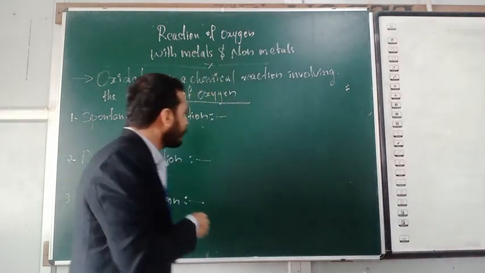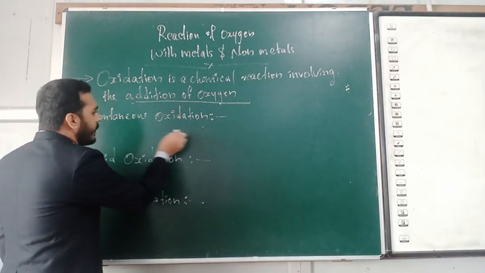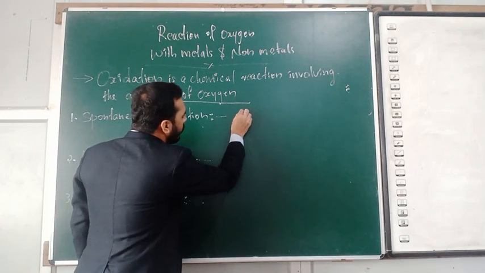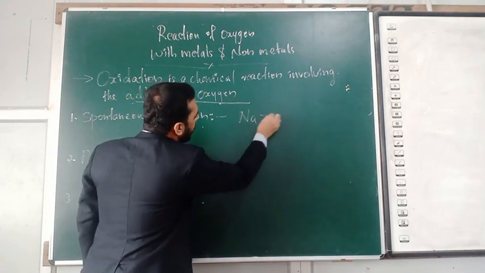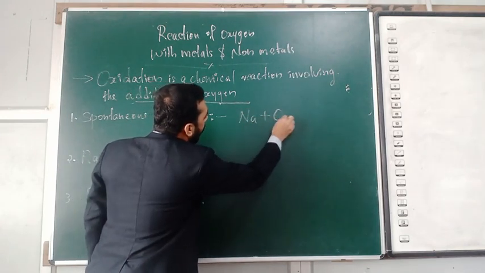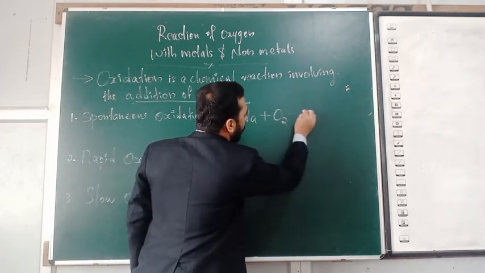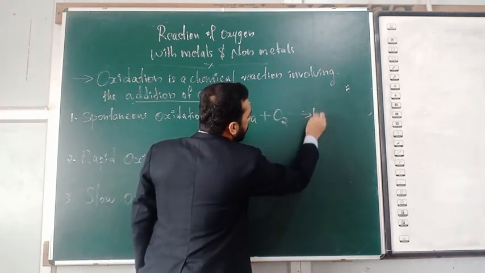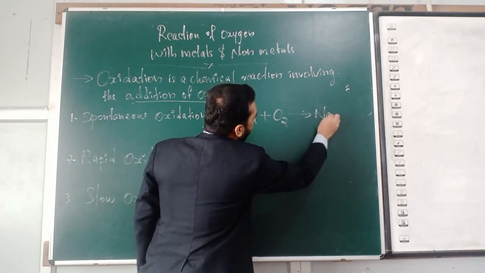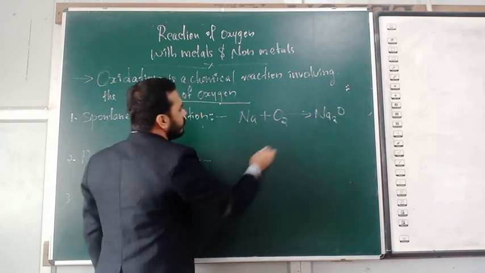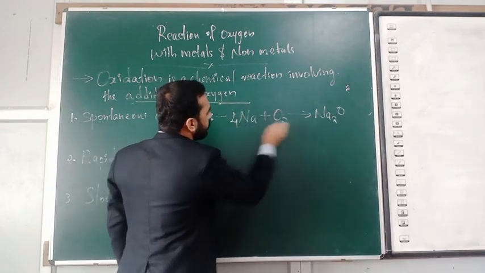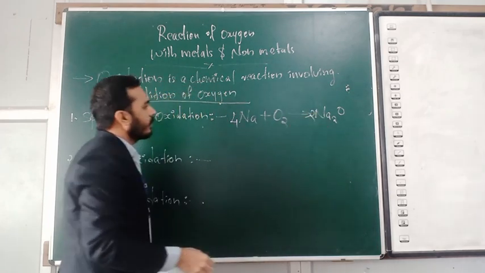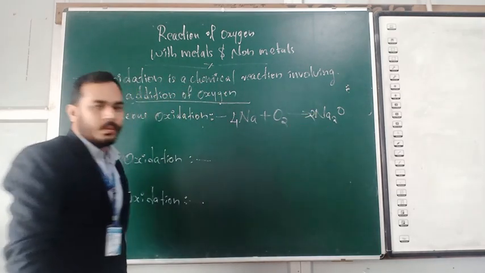The first one is the reaction between sodium and oxygen to form sodium oxide.